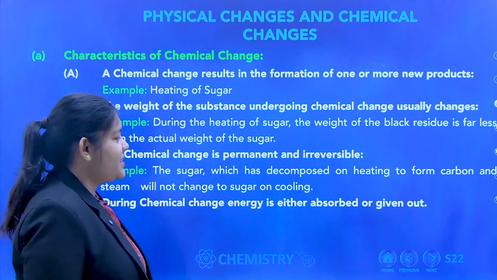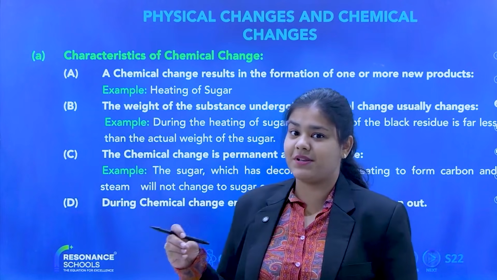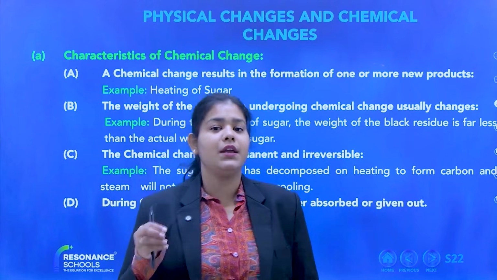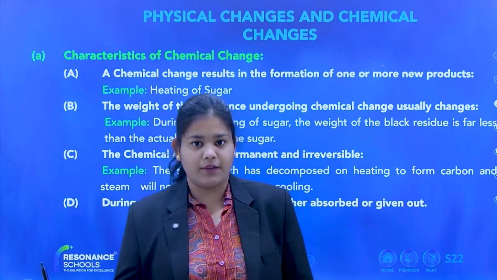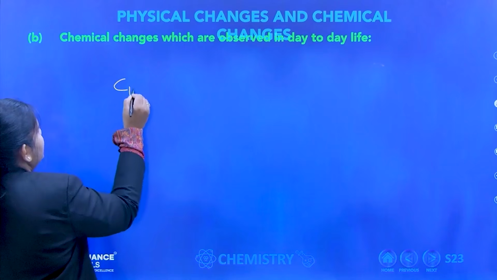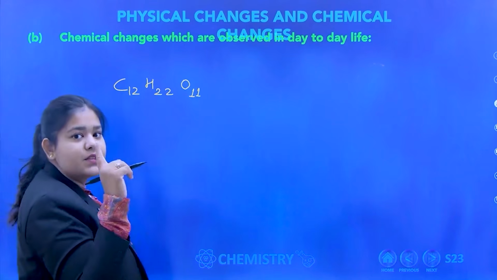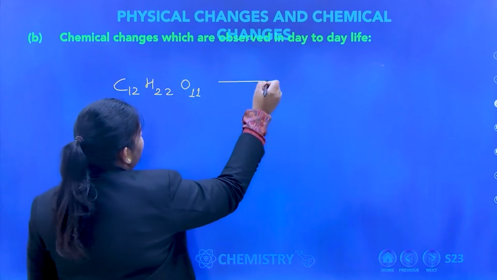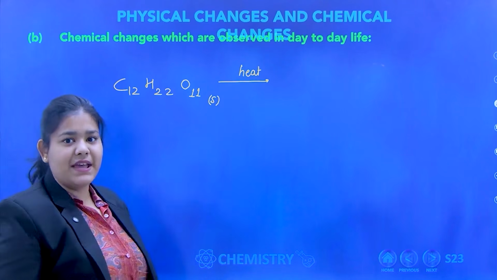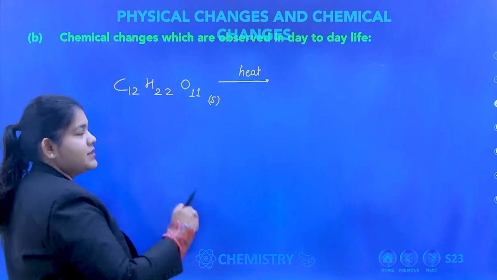So during chemical change, energy is either absorbed or given out. First of all, these four statements are very important. What was the first statement? New product is formed. What was the example we have taken? Heating of sugar. What is sugar? C12H22O11. This is one molecule of sugar. When one molecule of sugar is heated, just now you saw I put the bracket में S. What is the meaning of S here? The sugar is solid in state. So one molecule is of the solid state.